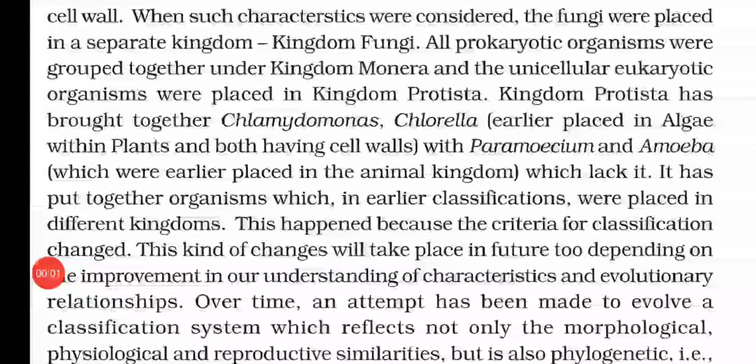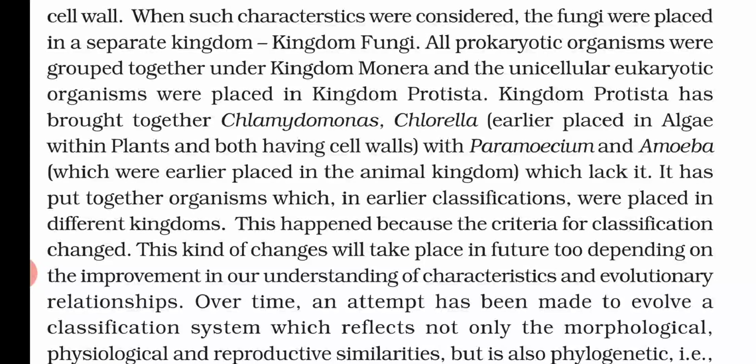When we considered these types of characters, we made a different group for the fungi, the kingdom Fungi. All prokaryotic organisms were grouped together under kingdom Monera, and all the unicellular eukaryotic organisms were placed in kingdom Protista.